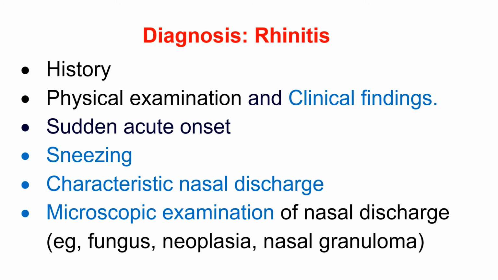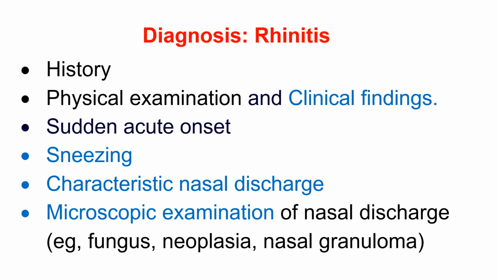In acute rhinitis, there is a sudden onset, and an important symptom is sneezing because of irritation and itching. Another important sign is characteristic nasal discharge. We have already described the characteristic nasal discharge in detail, and that will give you ease in the differential diagnosis.